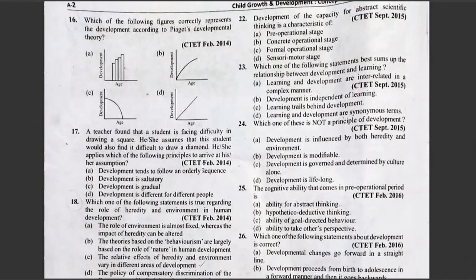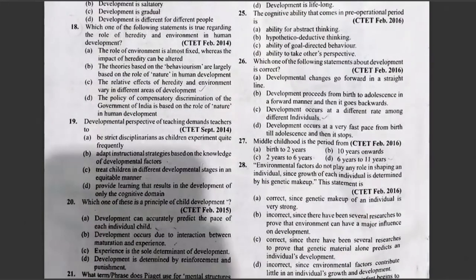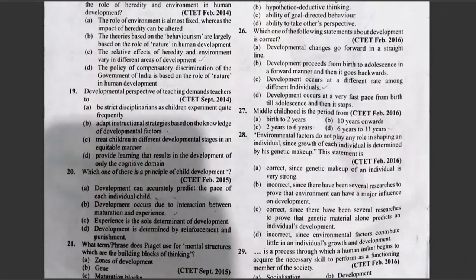Question number 26. Which one of the following statements about development is correct? Option A, developmental changes go forward in a straight line. B, development proceeds from birth to adolescence in a forward manner and then it goes backwards. Option C, development occurs at a different rate among different individuals. Option D, development occurs at a very fast pace from birth till adolescence and then it stops. The correct answer is option C.